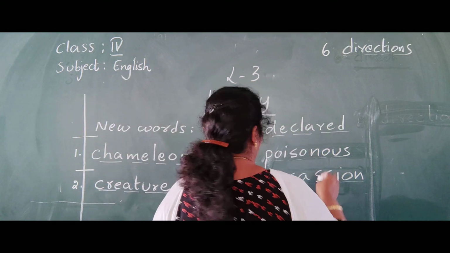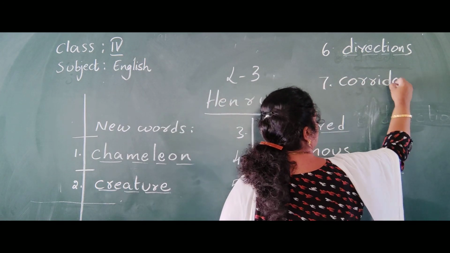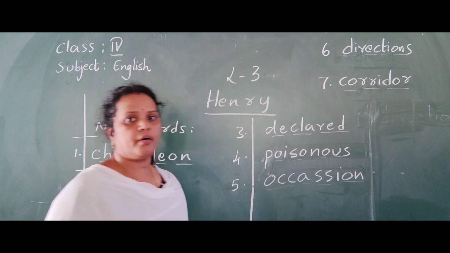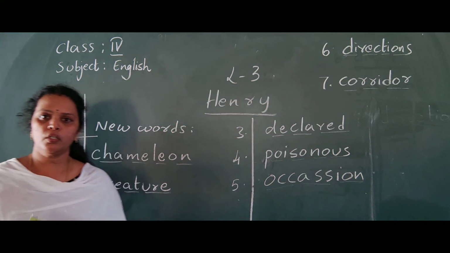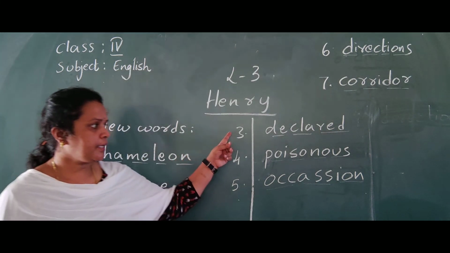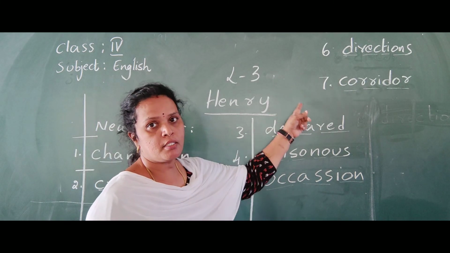Next, seventh one, corridor, C-O-R-R-I-D-O-R, corridor. Once all of you go through these words: chameleon, creature, declared, poisonous, occasion, directions, corridor.